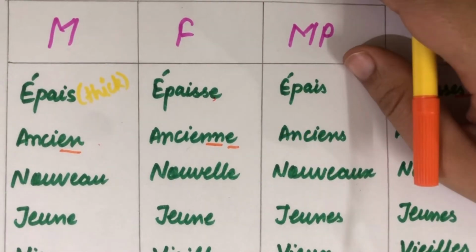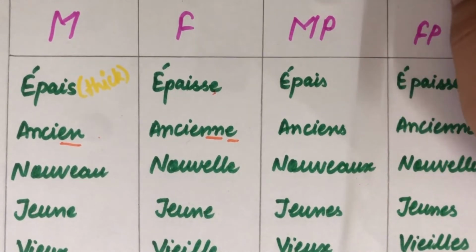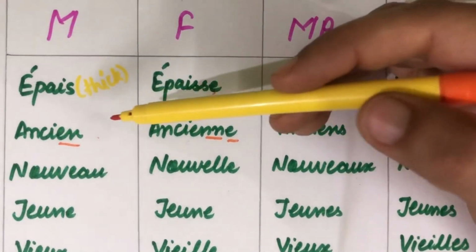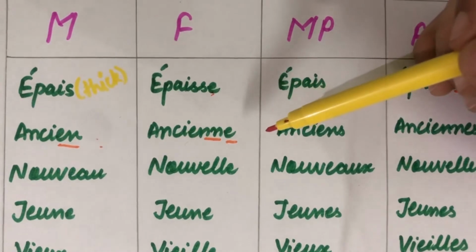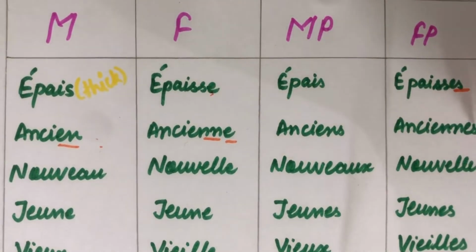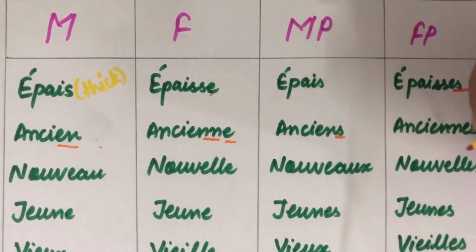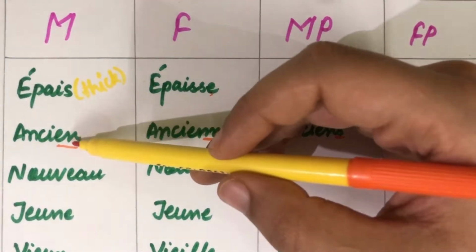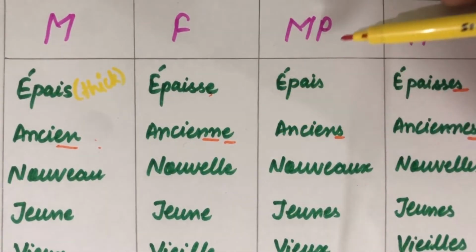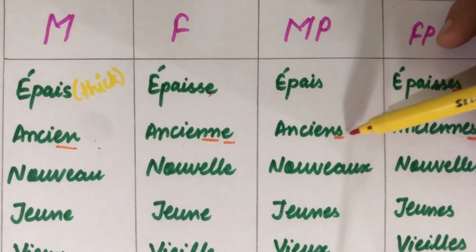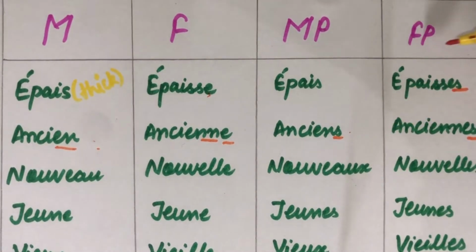Okay, so this is not a hard and fast rule, but it's just to remember these. Okay, so accordingly it becomes ancien, ancienne, anciens, and again anciennes with an extra s to what we have for the masculine and feminine. Accordingly masculine plural becomes anciens with an extra s, and feminine plural becomes anciennes.